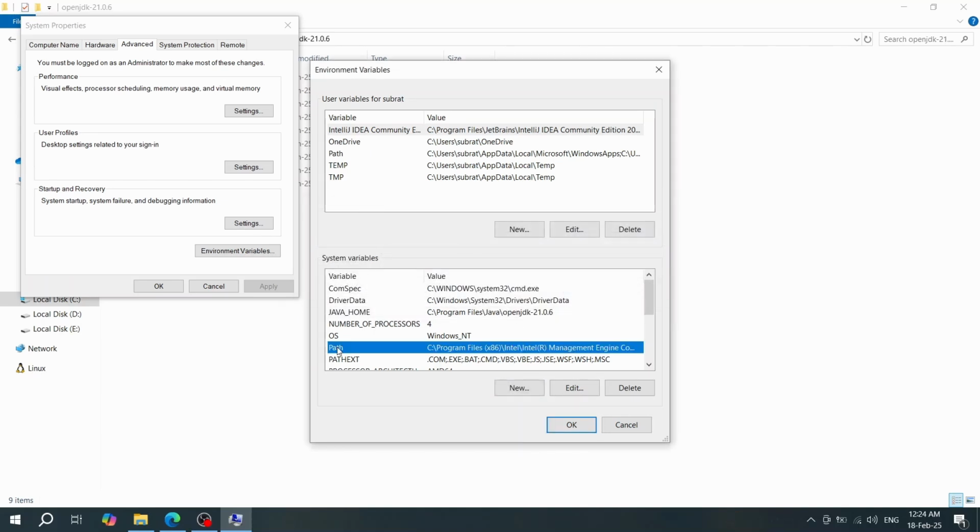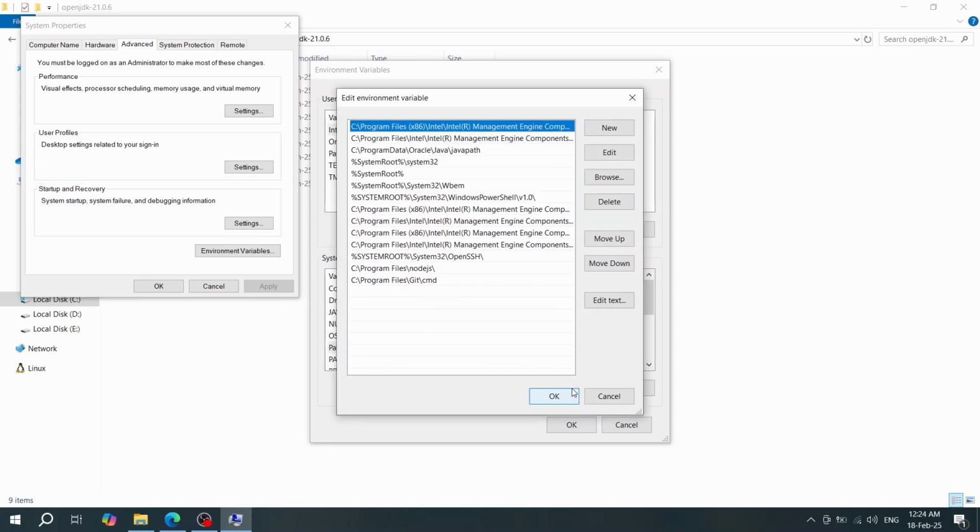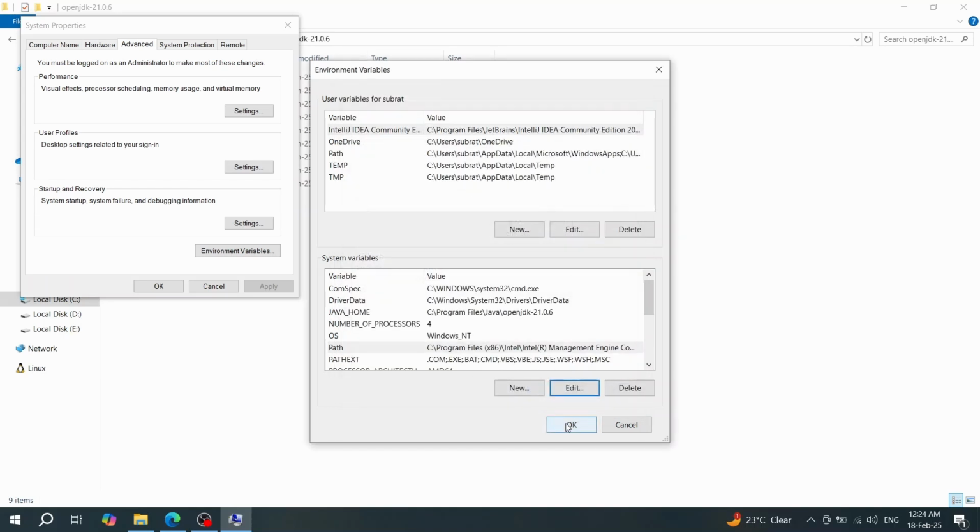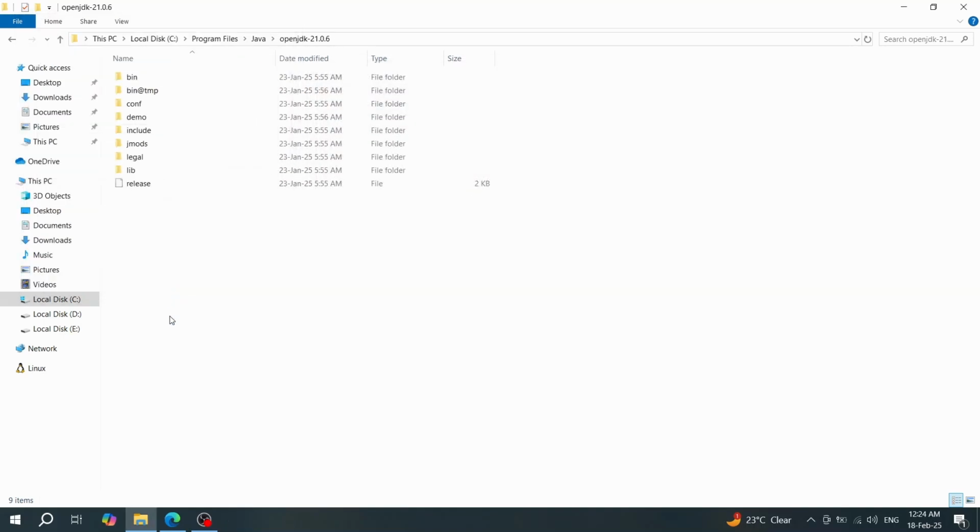Then click on Path here, and then click on Edit, click on New, and then %JAVA_HOME%\bin. Click on OK, OK, then OK.